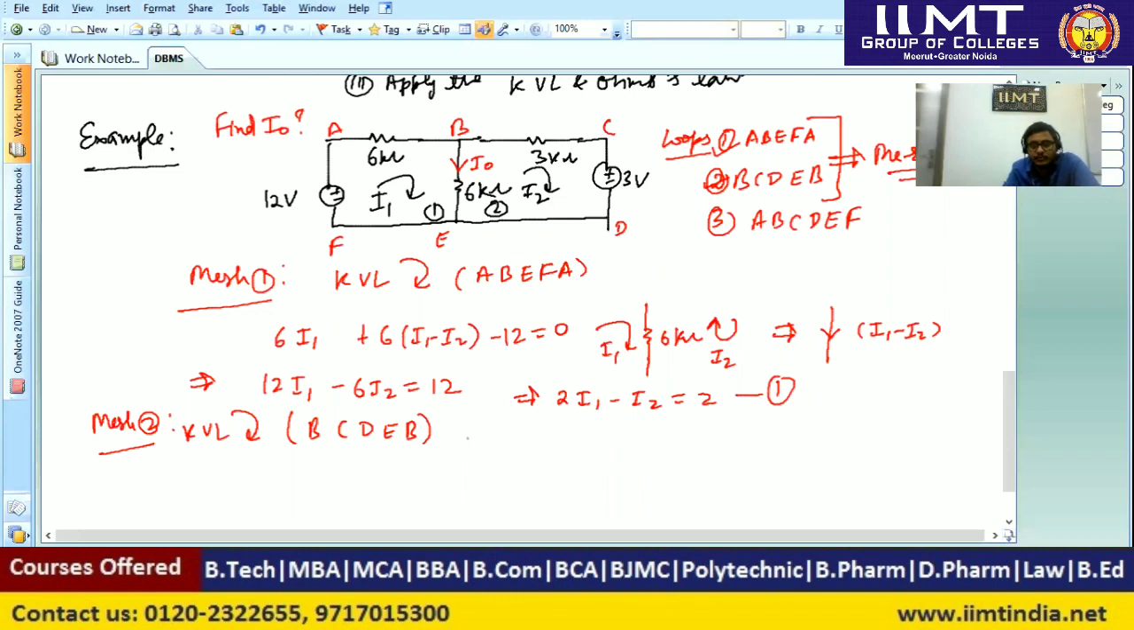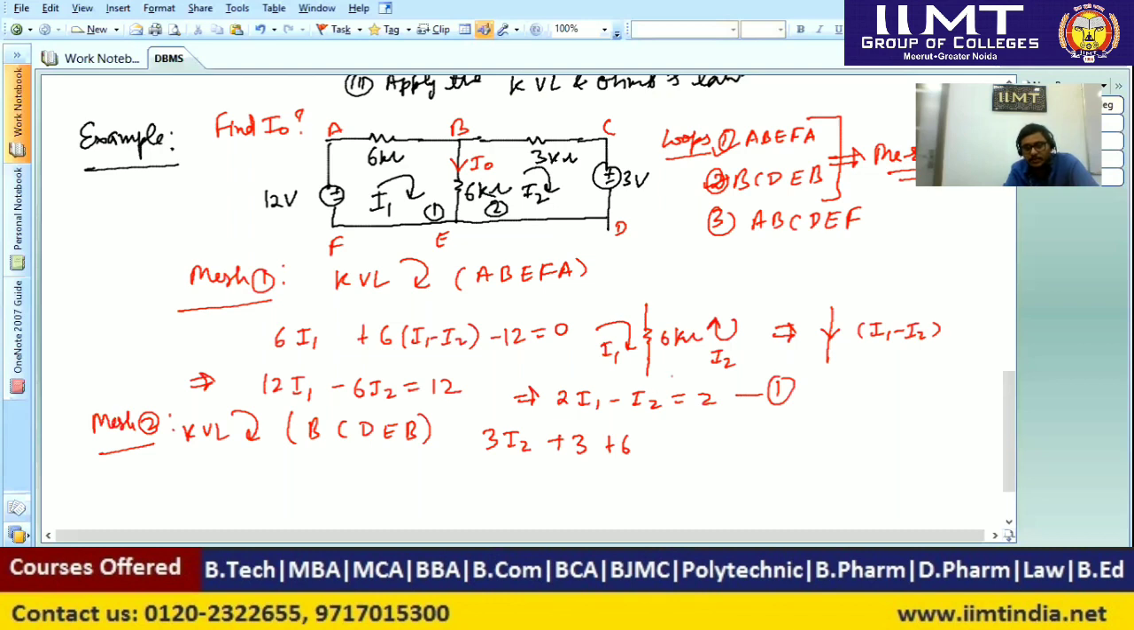So when we move from B to C, we will get voltage 3I2. Again, when we move from C to D, first we will get a plus sign, so here it will be written plus 3. Again, plus 6 times. Now we have to calculate the current in the EB branch.